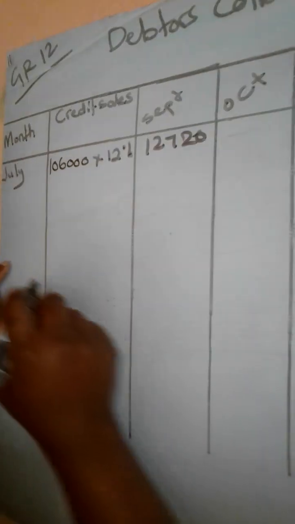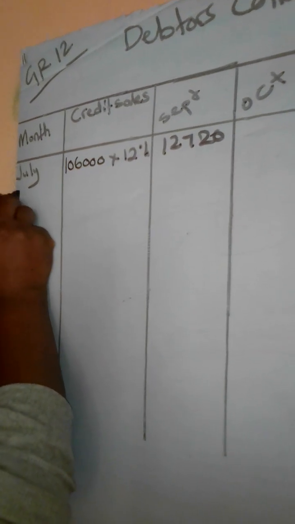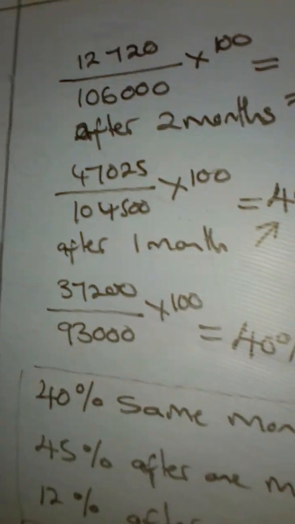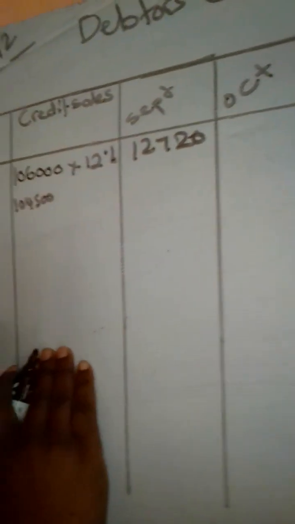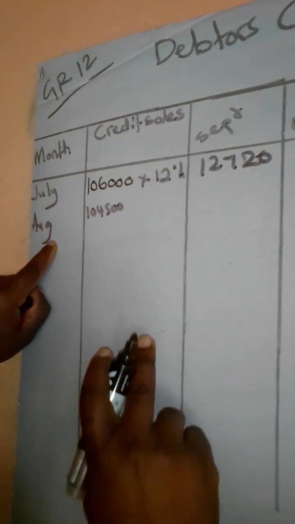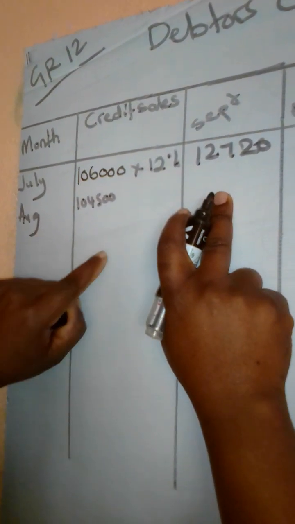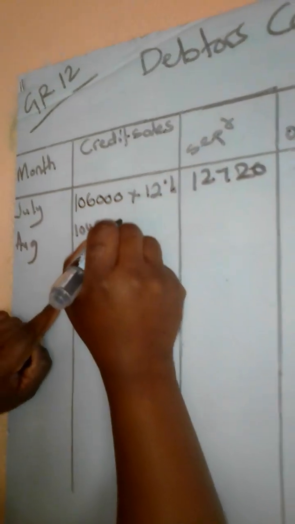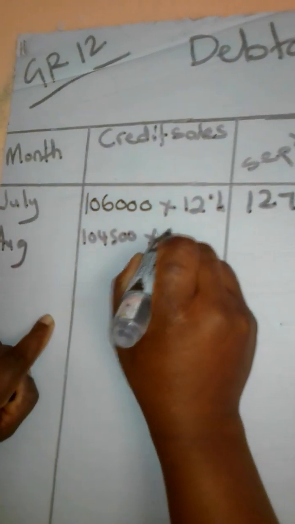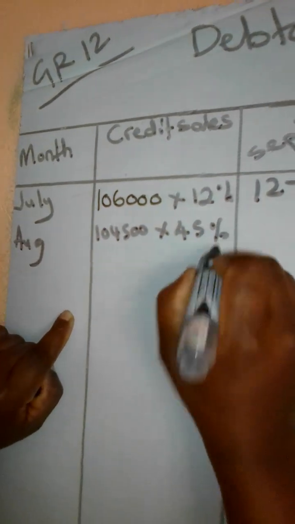Now we move on to the month of August. The credit sales given for August are 104,500. From August to September, how many months are there? There is 1 month. So we are going to calculate the money for 1 month: times 45%, which gave us the amount that is given there, 47,025.